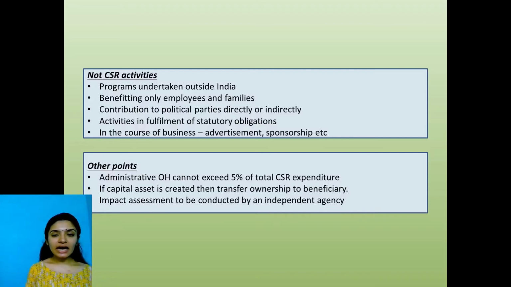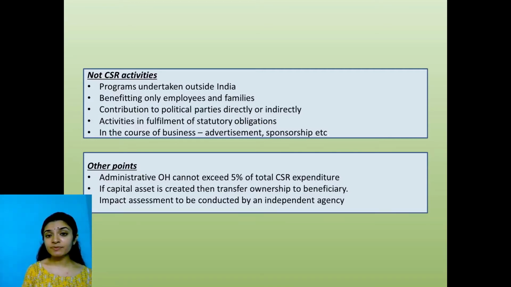Now, let us say I am implementing the CSR policy through my company itself. Okay. Then I would have taken some employees to implement the CSR policy. I will be paying some salaries for these employees. If they are working in an office, I'm paying rent for that office. All of these are my administrative overheads. Now the Act is telling that out of the 10 lakhs that you have to spend, how much can you spend towards administrative overheads?